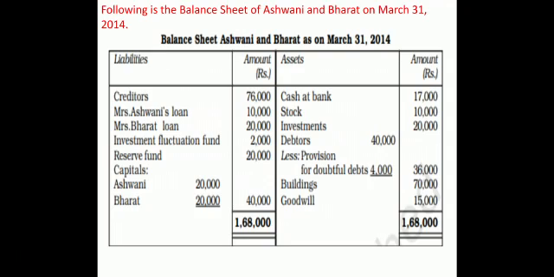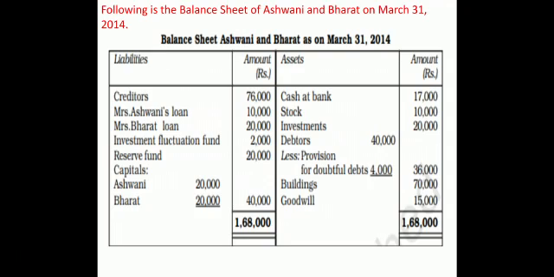Now see the balance sheet, children. On the liability side, you have creditors 76,000, Mrs. Ashwani's loan, Mrs. Bharat loan. Children, Ashwani and Bharat are the partners, but their wives are not the partners. So they will be considered as outsiders. So this is outside liability.